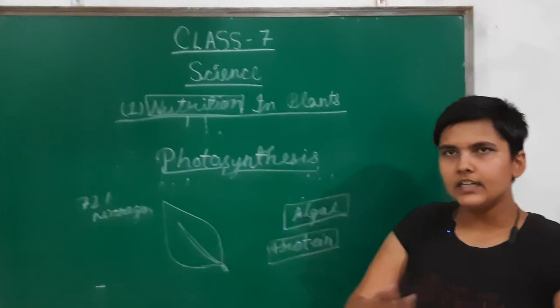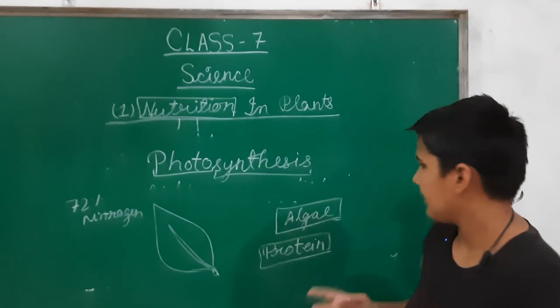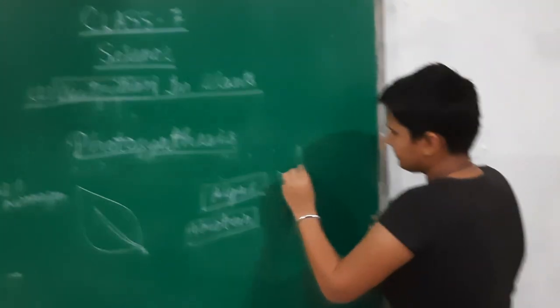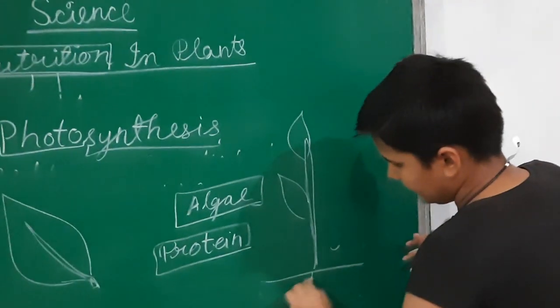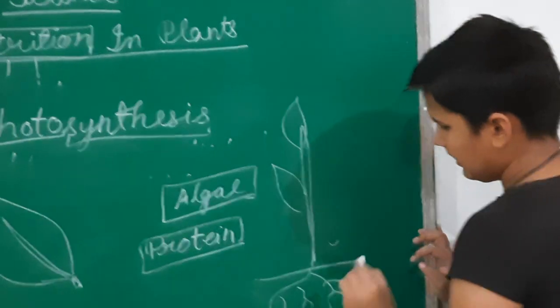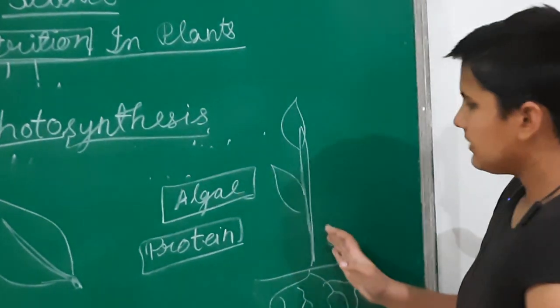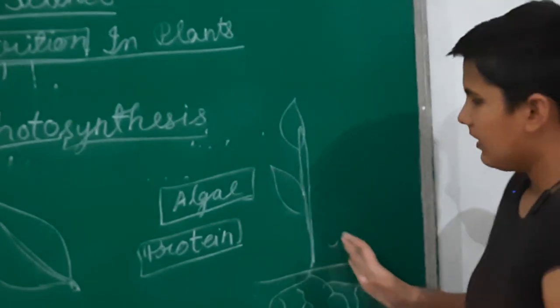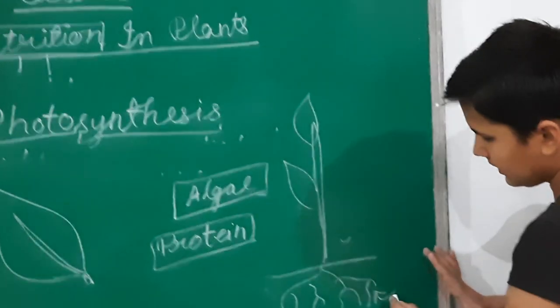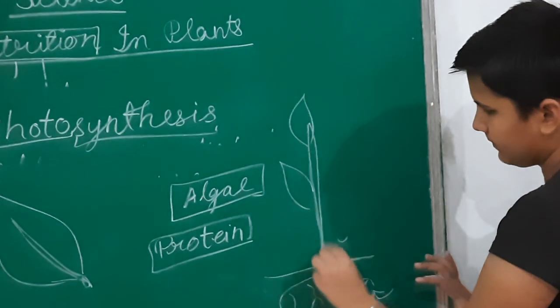But they cannot get it in the form of air. So what do plants do? Like this is a plant and here are its roots. Assume that this is a leguminous plant. Plants take nitrogen in the soluble form from the soil through the roots.